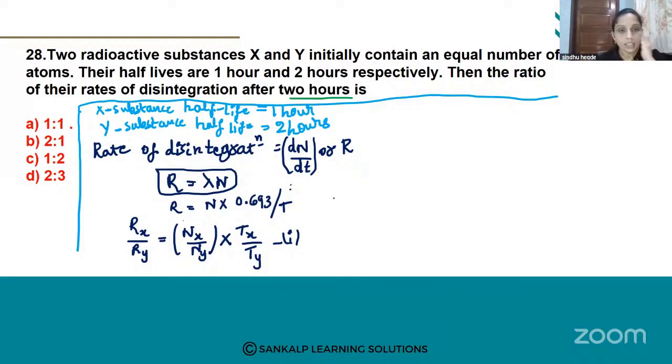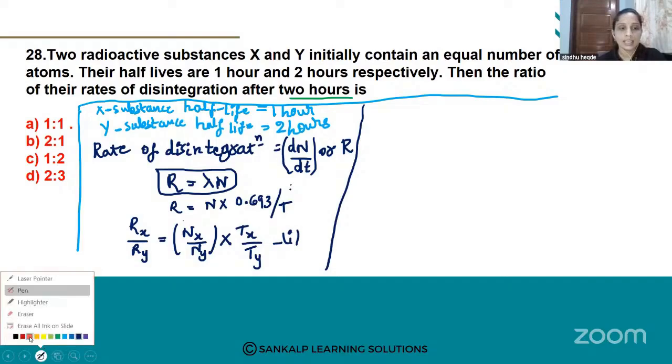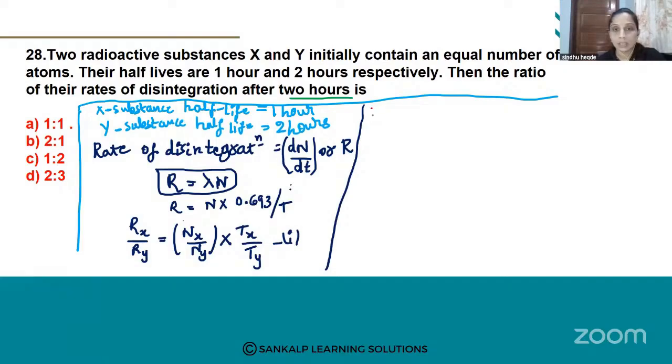See here, Nx is not given. What is this Nx and Ny? They did not give Nx and Ny. You have to calculate Nx and Ny yourself. What is Nx? Nx is nothing but N naught divided by 2 raised to n. This is the formula. And again, Ny is nothing but N naught divided by 2 raised to n.